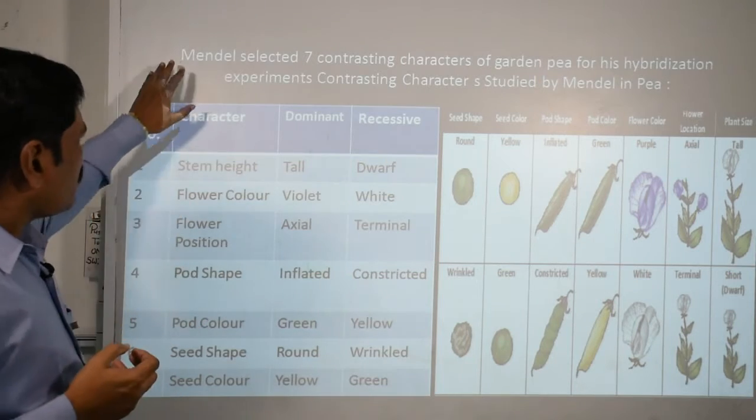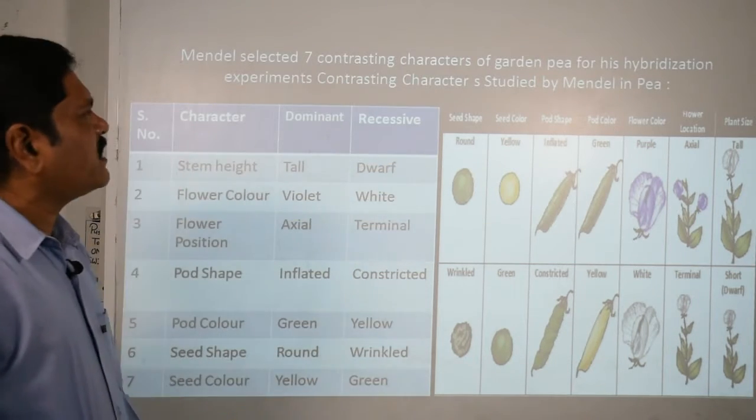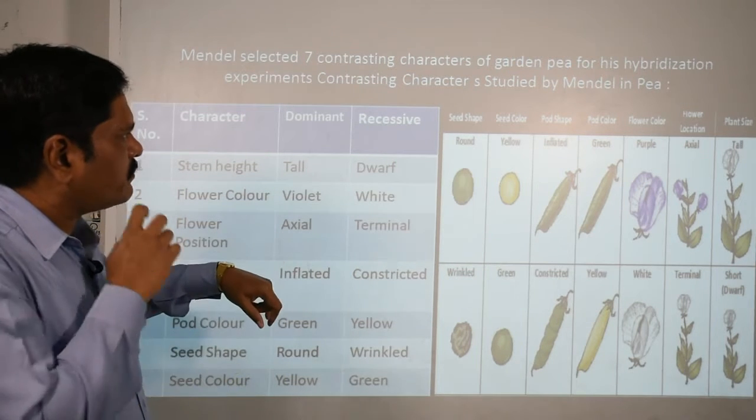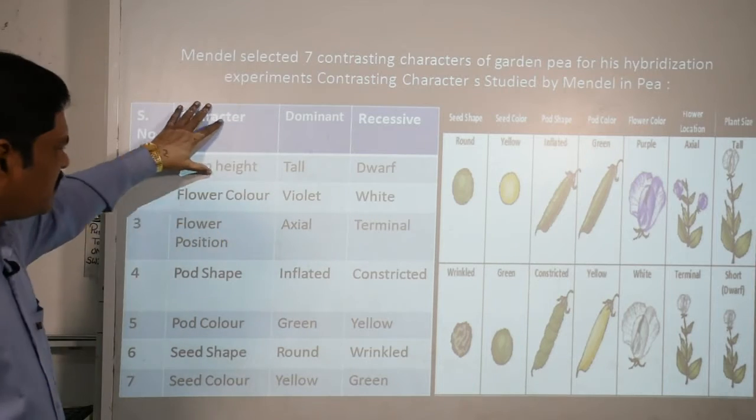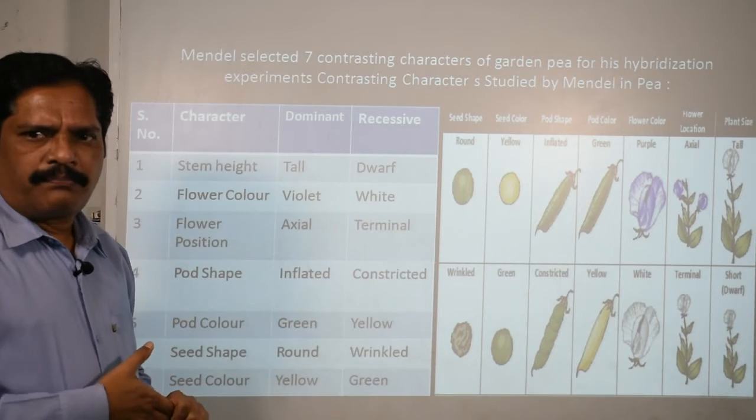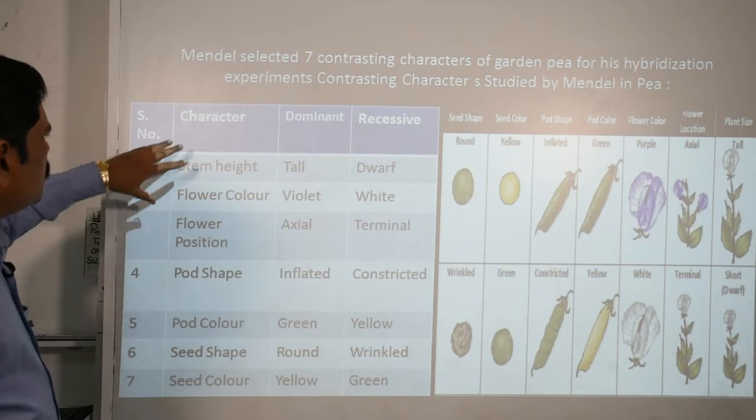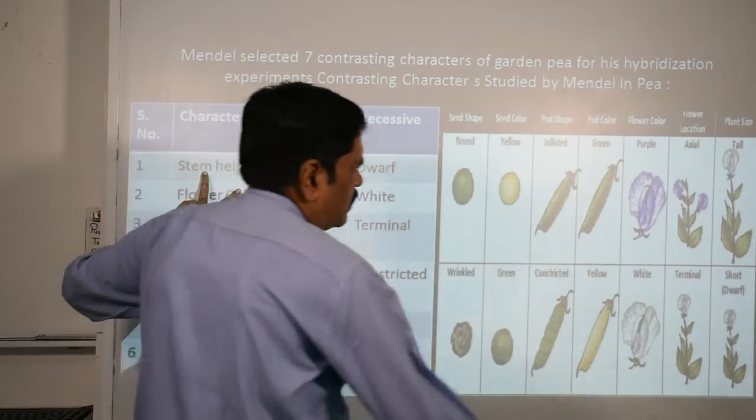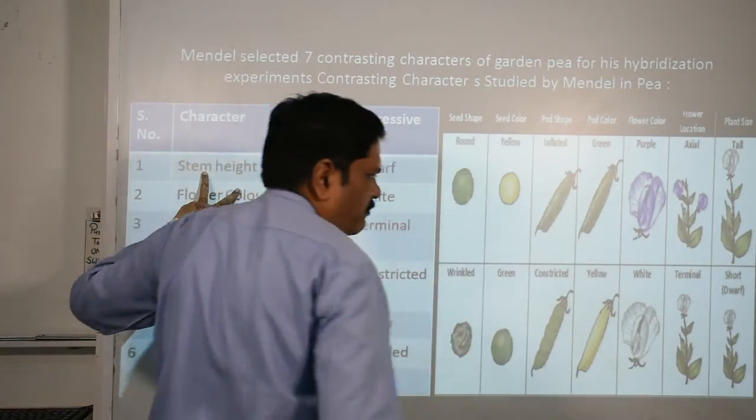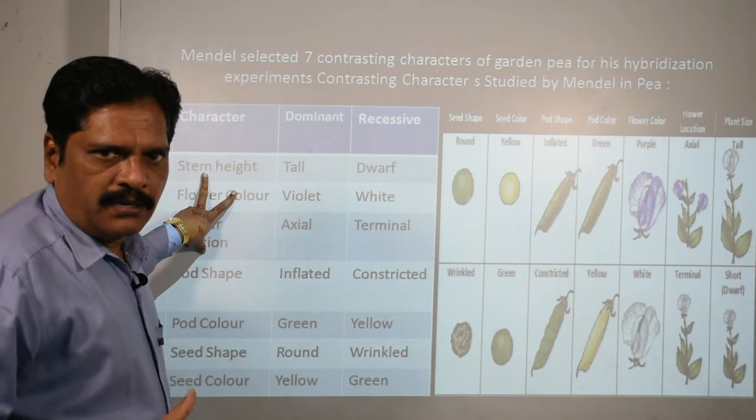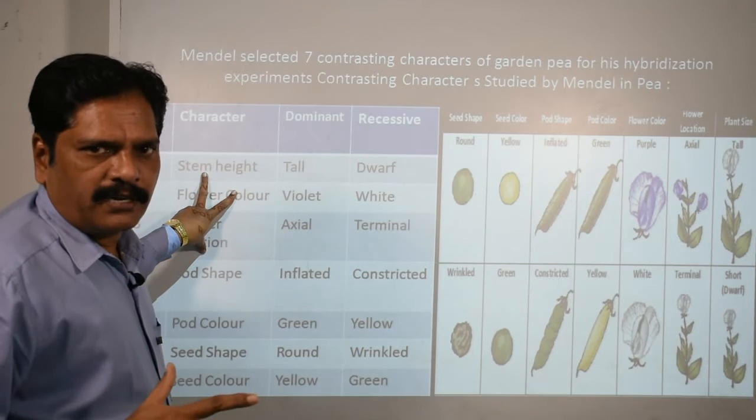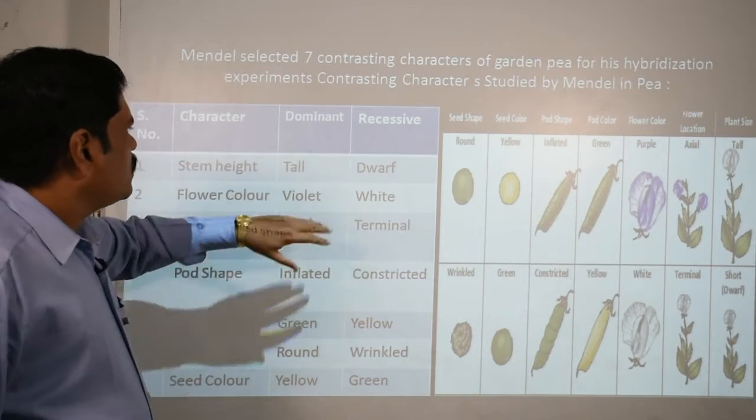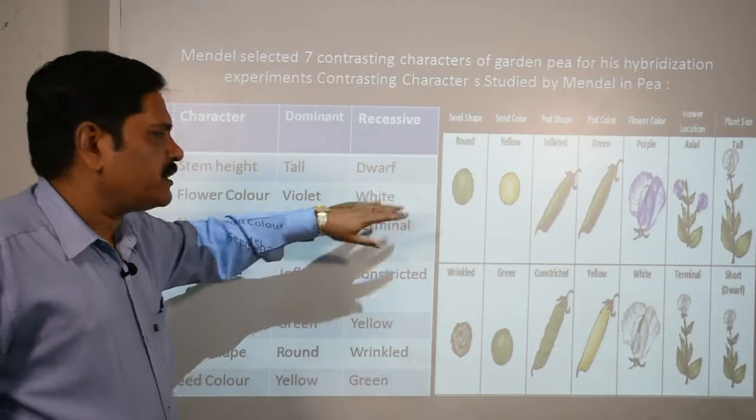Now Mendel selected 7 contrasting characters of garden pea for his hybridization experiment. And what are these 7 characters? Here we can see a tabular form and its pictorial expression. The first character is the stem height. The stem height may be tall or dwarf. Tall is up to 5 to 6 feet in length and dwarf is hardly 2 to 3 feet in length. That means a clear-cut difference. Clear? So tall is dominating, dwarf is recessive.